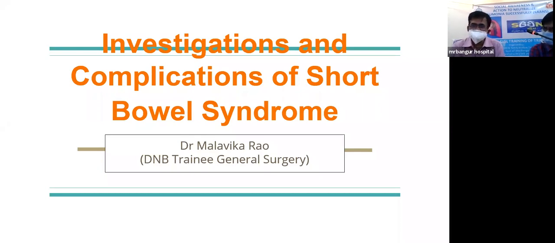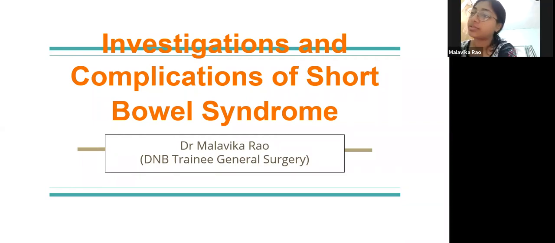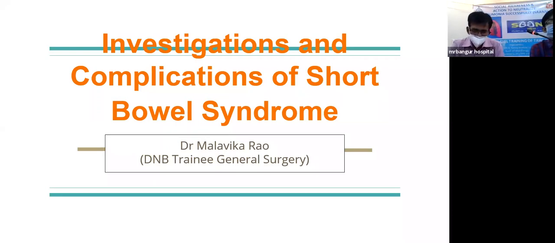Because most of the patients who have a situation of chronic intestinal failure in the third phase have to be on long-term parenteral nutrition, which is now known as home parenteral nutrition. So these are the patients who have all the consequences of parenteral nutrition. One is catheter-associated complications and the metabolic syndromes.